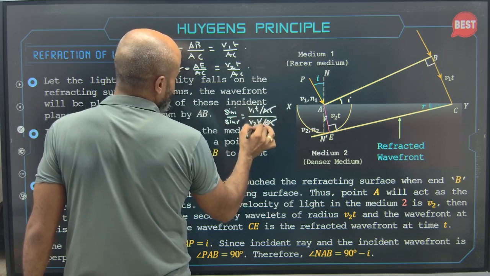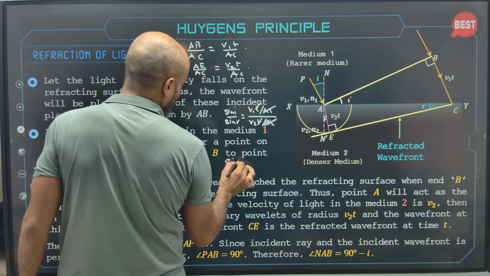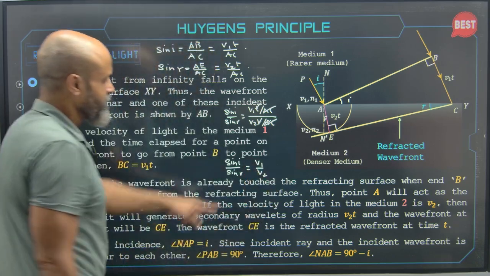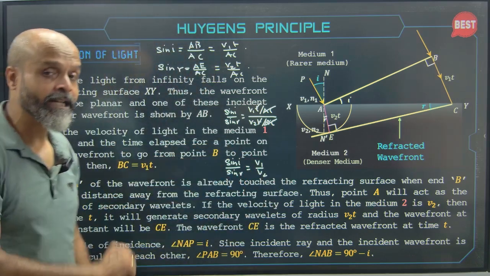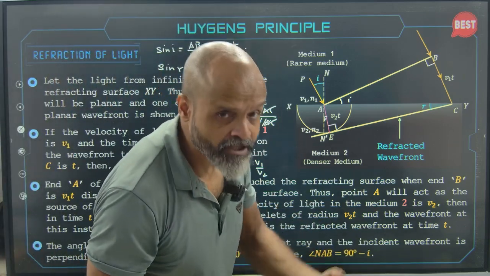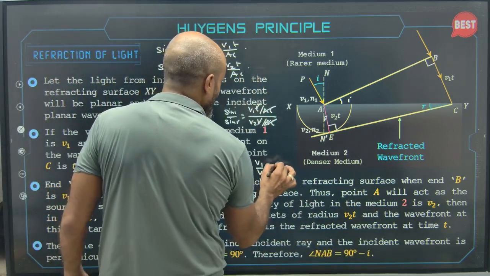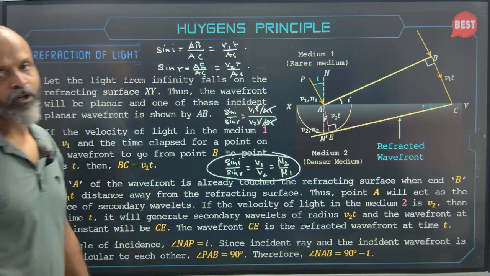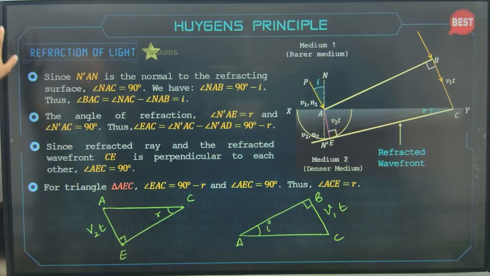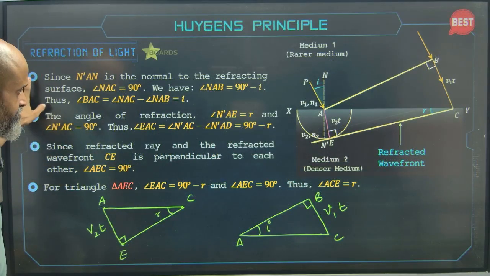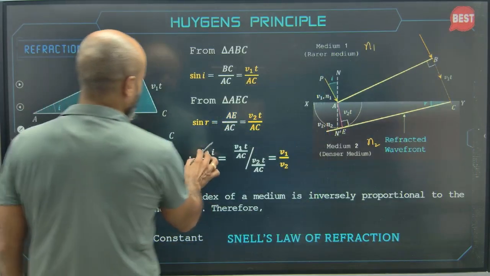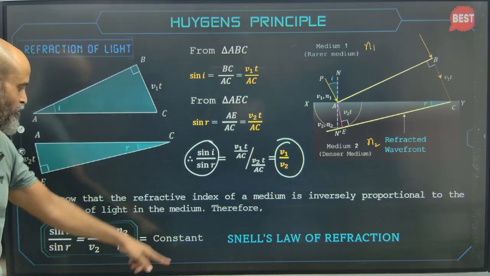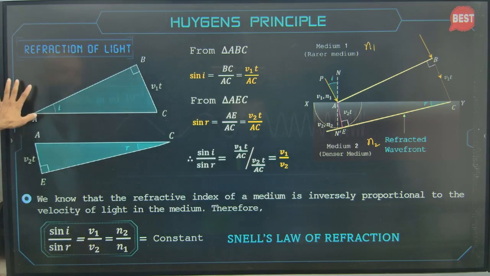So the AC gets cancelled, T and T gets cancelled. Sin i by sin r will be equal to V1 by V2. Now we already have V1 by V2. We know that the refractive index is inversely proportional to the speed of light, so we can write this as mu2 by mu1. This is nothing but the law of refraction. So sin i by sin r will be equal to V1 by V2, which is mu2 by mu1, and that is Snell's law of refraction.